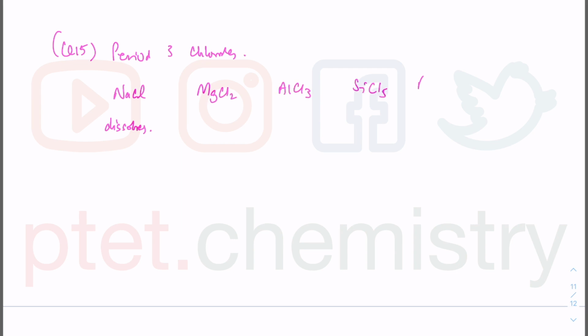What do we know about question 15? Question 15 is about the chloride. So period 3 chloride. In a period 3 chloride, what do we know? We know NaCl just dissolves and doesn't undergo hydrolysis. MgCl2 and AlCl3, as well as SiCl4 and PCl5, all of these undergo hydrolysis, meaning the bond will break, and then this is not very acidic, it's only pH 6.5.